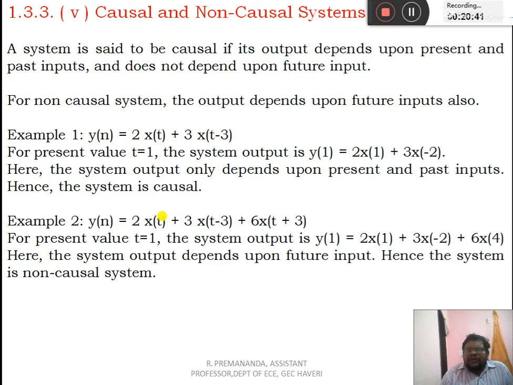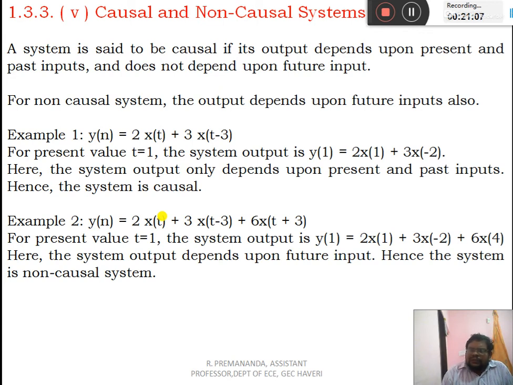We'll have one example. Take y of t is equal to 2 into x of t plus 3 into x of t minus 3. For the present value t is equal to 1, the system output is y of 1 is equal to 2 into x of 1 plus 3 into x of minus 2. Here 1 is the present and minus 2 is the past.